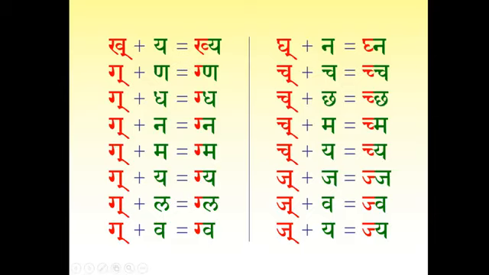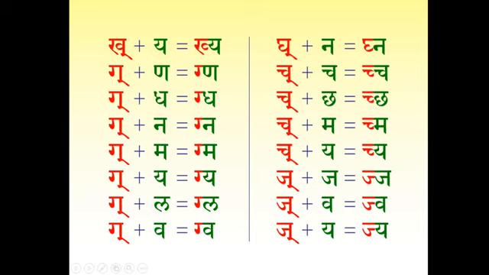Okay, next person. Ramamani, you can read the letters on the right hand side. Gakara plus na, gna. Chakara plus cha, cha. Chakara plus ma, chma. Chakara plus ya, chya.